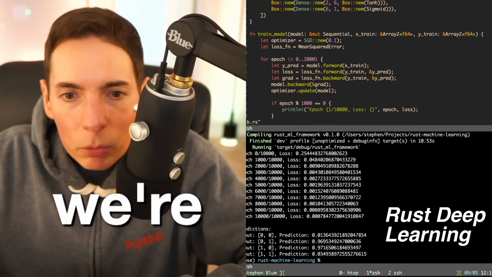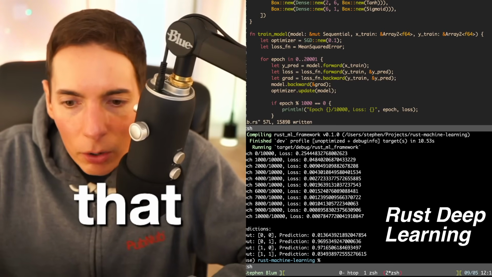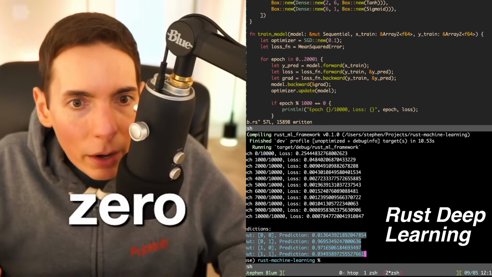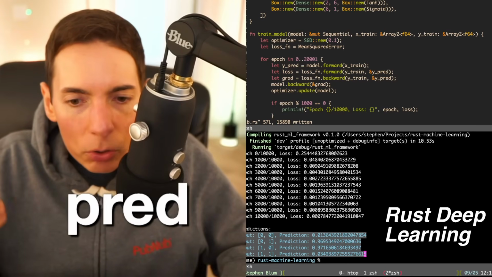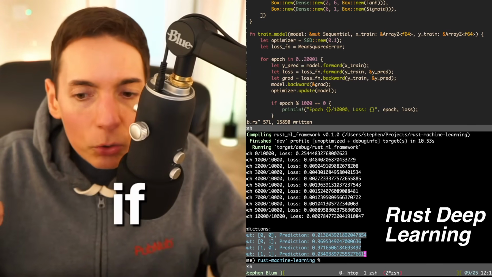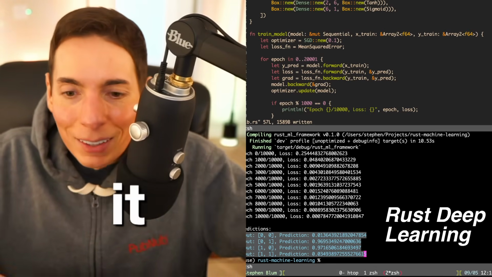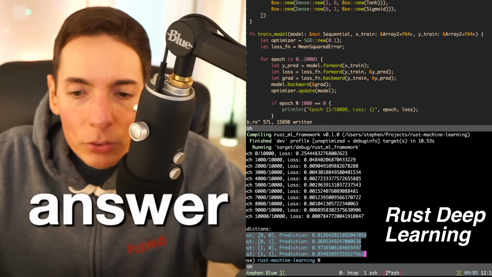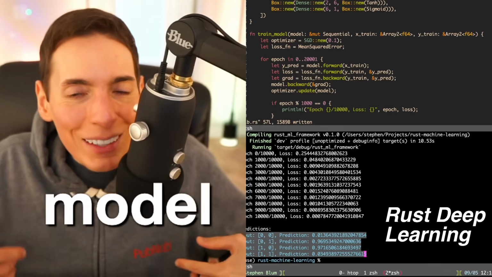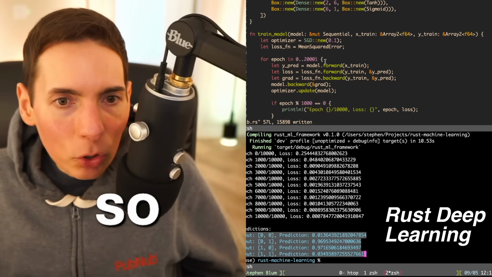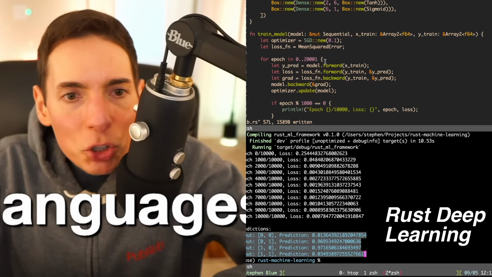And what we're going to see when we do that, you can see here that our prediction has a range between basically 0 and 1. Right here at the bottom, the prediction is 0 or 1. If it's close to 0, that means it's 0. If it's close to 1, we can consider it 1. And that is our answer. And so you can see how well the model has learned, it's trained. When we double the number of epochs, so, sir, while learning languages, what should a person focus on,